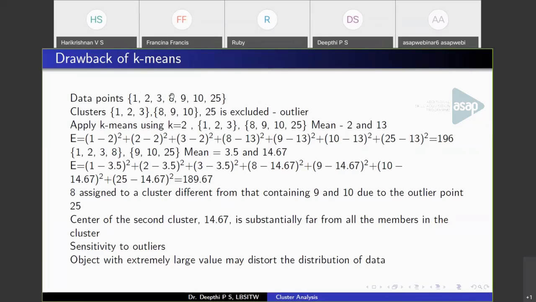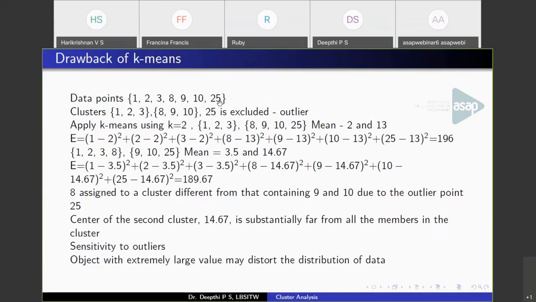Similarly, 8, 9, 10 are close to each other. So obviously, we want a clustering result like this: 1, 2, 3 in one cluster, 8, 9, 10 in another cluster, and 25 should be excluded because 25 is a significantly larger value than the rest of the data points. So it should be considered an outlier. This is what an outlier means: a data point that is significantly different from the rest of the data points.